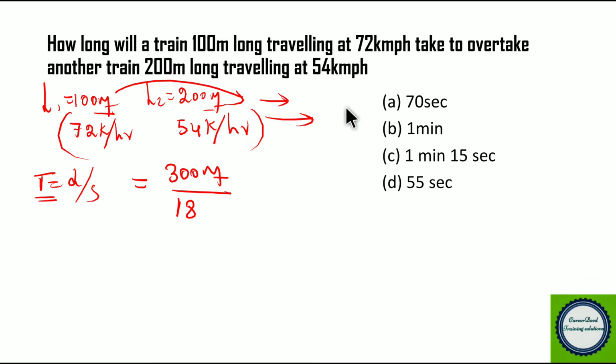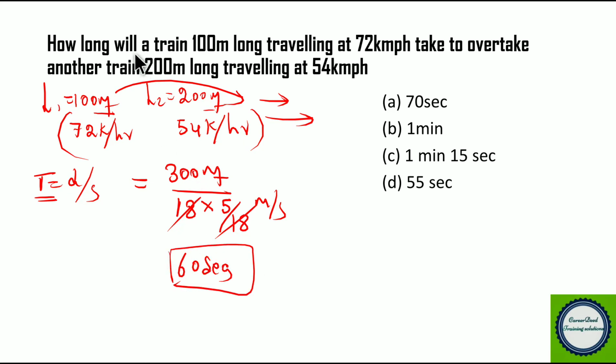Now the answer is given in seconds. So you have to convert this kilometer per hour to meter per second by multiplying with 5 by 18. So while cancelling, you get 300 meter by 5 meter per second. So 300 by 5 you get 60 seconds. So in 60 seconds the faster train will overtake the slower train. So 60 seconds is nothing but 1 minute. That is option B. So the answer for this question is 1 minute, option B. This becomes our answer. The problem is based on trains.